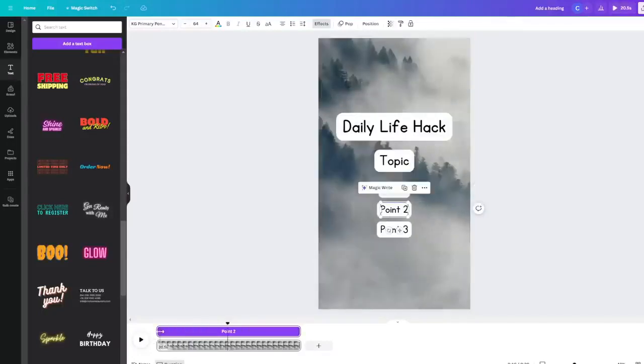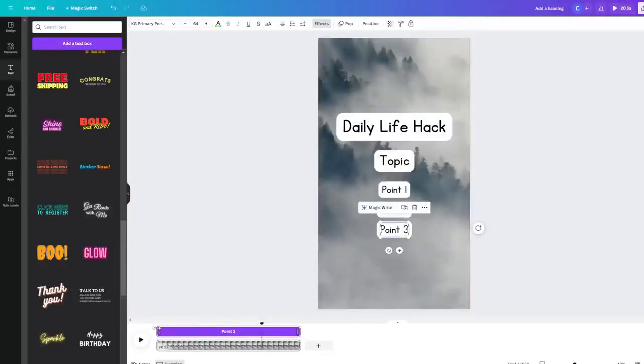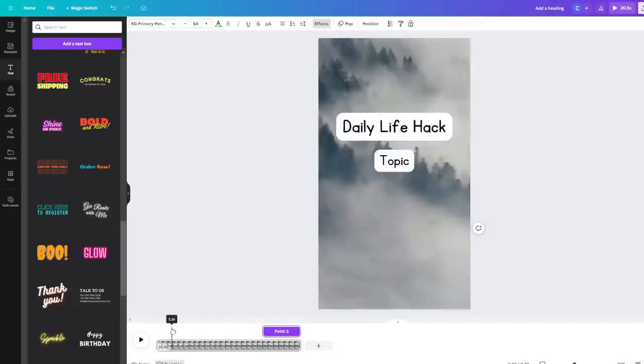So I'm going to do the same thing for point 2. Right click, Show Timing, and then drag the point 2 so that it shows up after point 1. And then finally, I'm going to do the same thing for point 3.